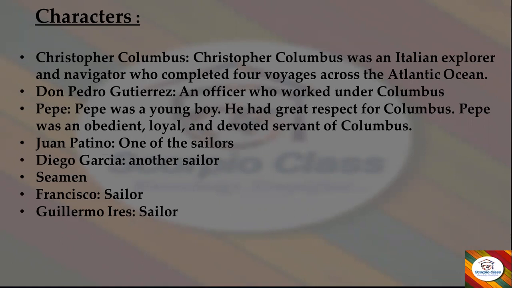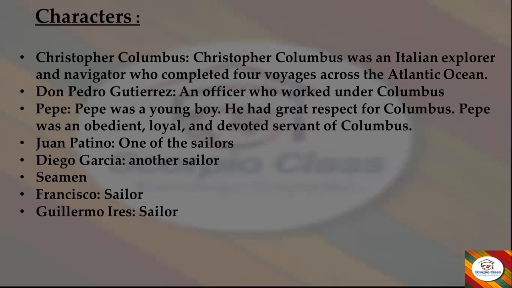Juan Patino. He is one of the sailors. Diego Garcia is one more sailor. We have a group of seamen in the ship. Then we have Francisco, a sailor, and Guillermo Ayres, sailor.